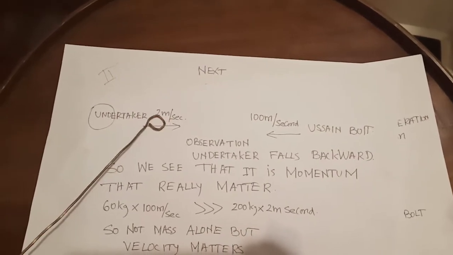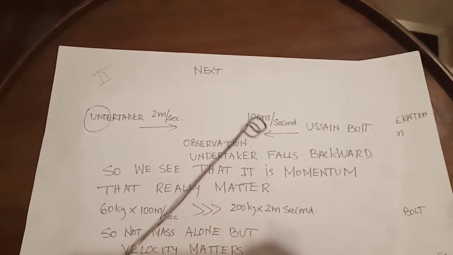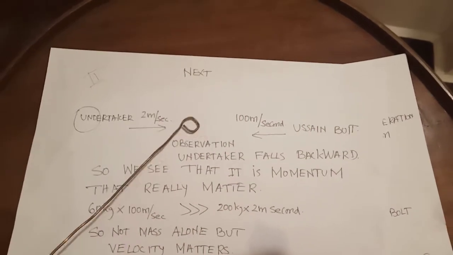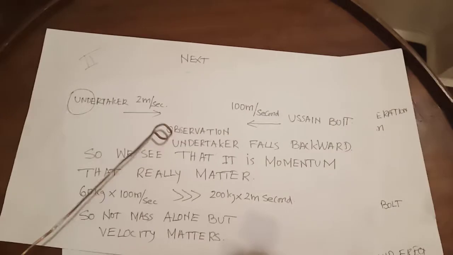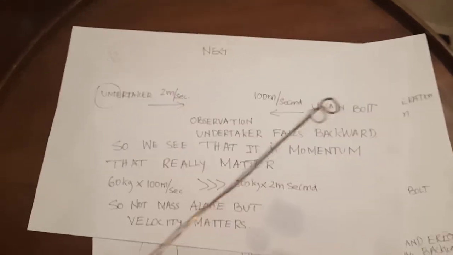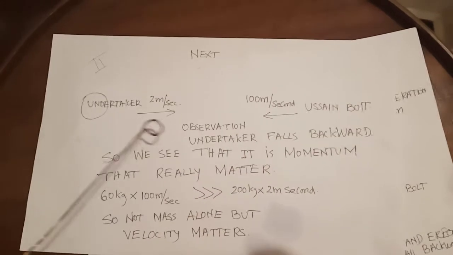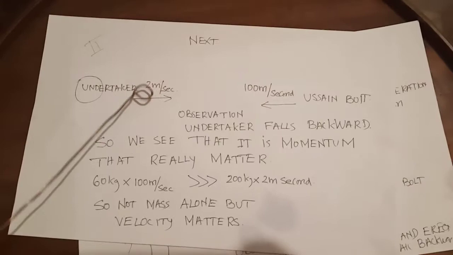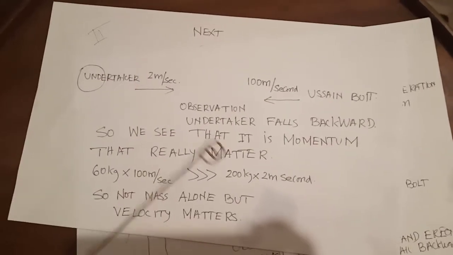Undertaker 2 meter per second, Usain Bolt 100 meter per second, and they will meet in the middle. Who will fall down? I will tell you, Usain Bolt is only 60 kg, Undertaker is 200 kg, but Undertaker will fall down. Why?